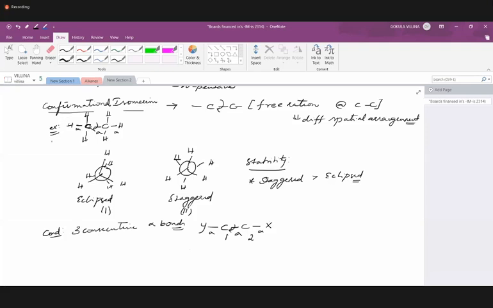Torsional strain is nothing but when we are rotating the dihedral angle. This angle, that is the dihedral angle. Strain is nothing but